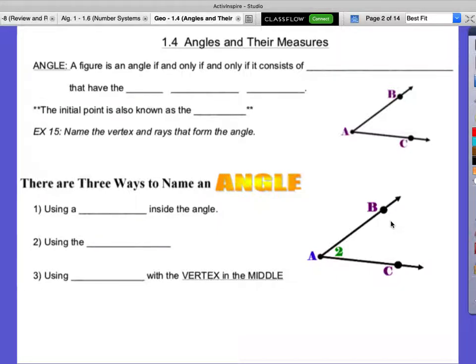A figure is an angle if and only if it consists of two different rays that have the same initial point. It has the same initial point. They have to go in two different directions. It will be two different rays.